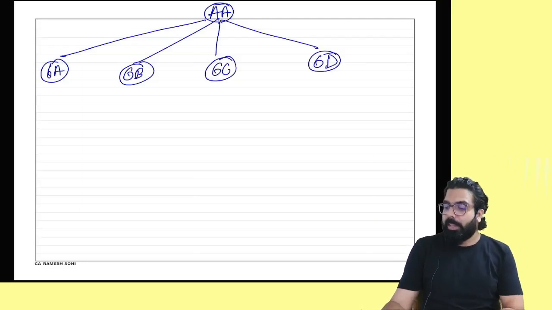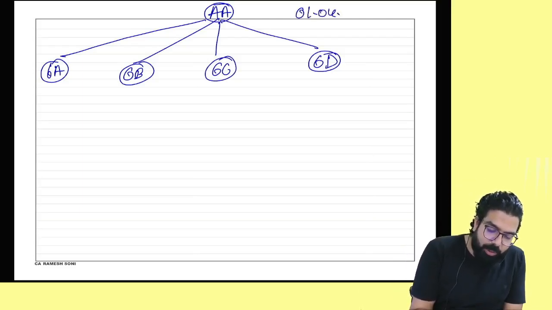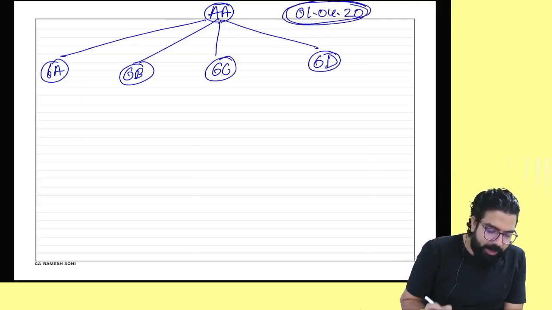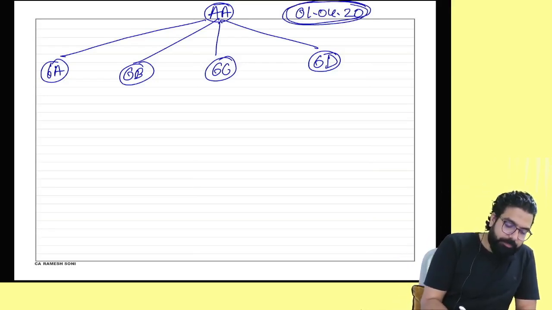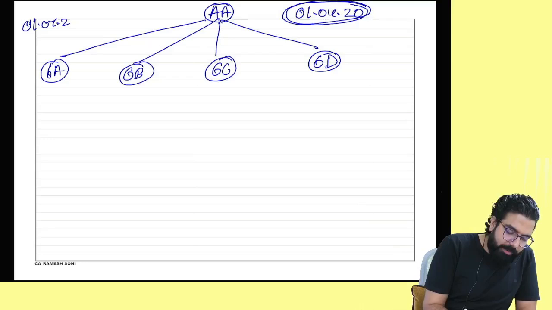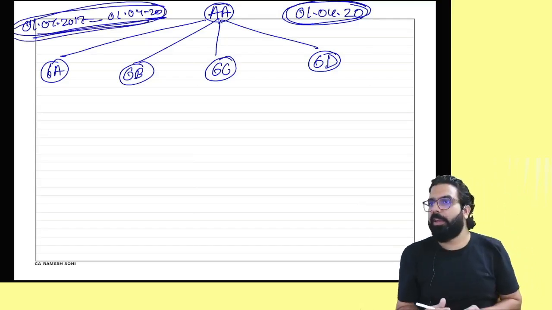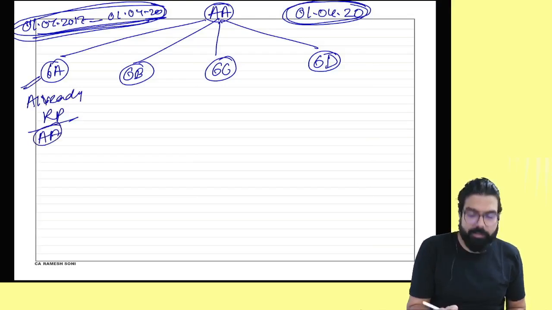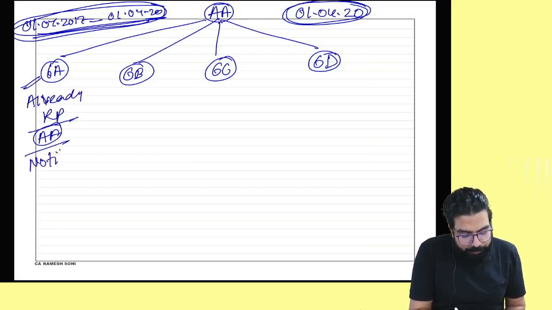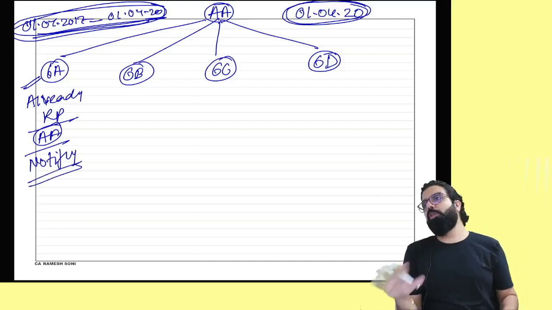Aadhaar authentication came only from 1st of April 2020. When did GST come? 1st of July 2017. It means during this period, there was no Aadhaar authentication in between. Correct? So now, already registered persons also had to do Aadhaar authentication, but the government told, we will notify from when you will have to do it. As of now, not required.